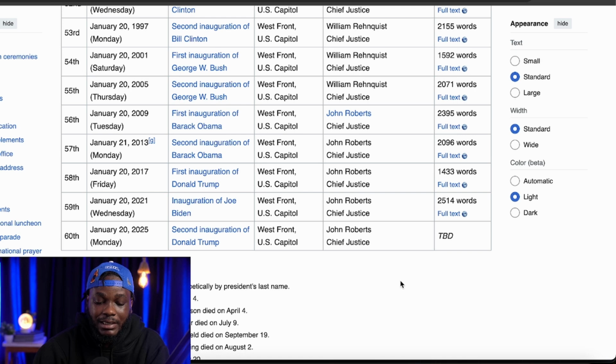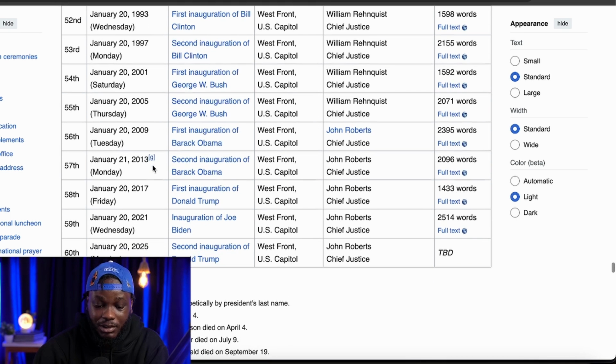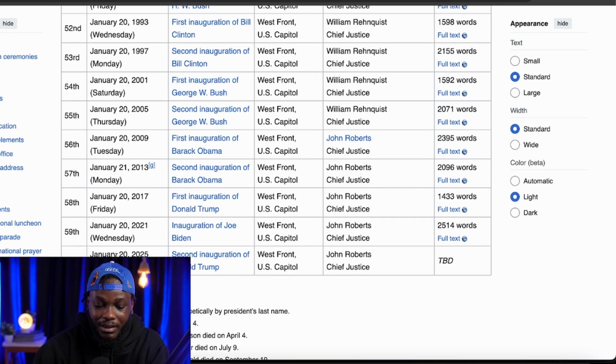So look at this here. These are the dates that the United States president-elect got inaugurated in the past. We're not going to go all far back because, as you can see, this is the 60th inauguration, which is going to be Monday, January 20th. We're just going to go as far back as how old Bitcoin is.